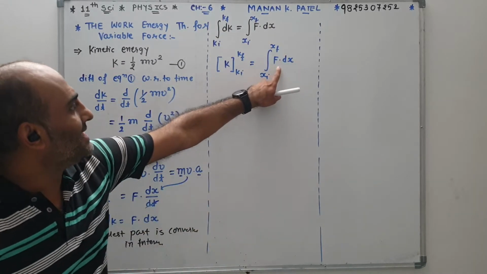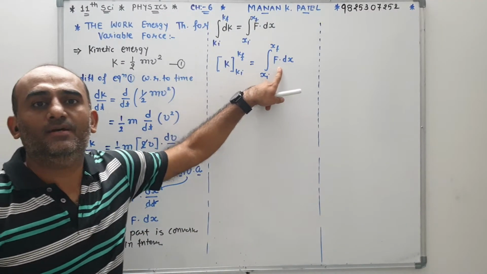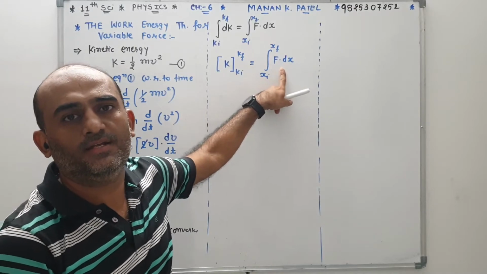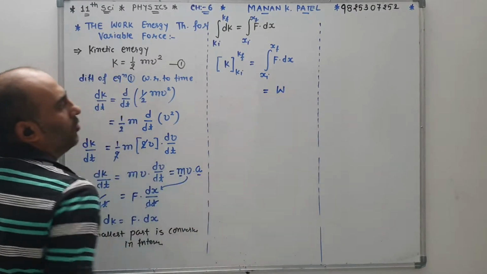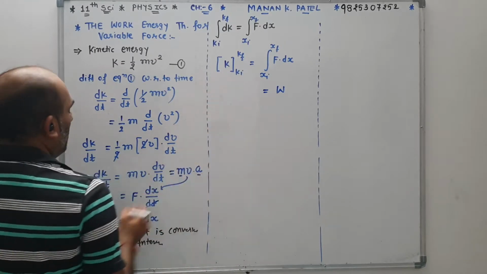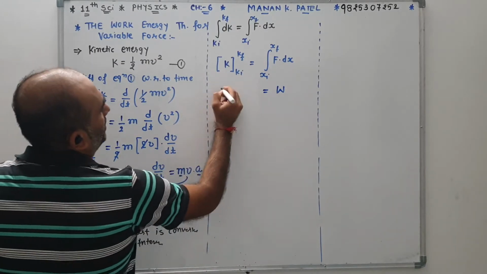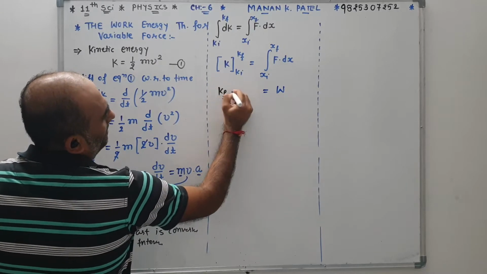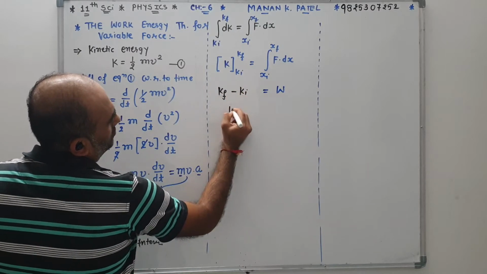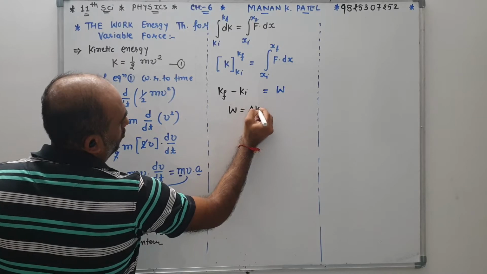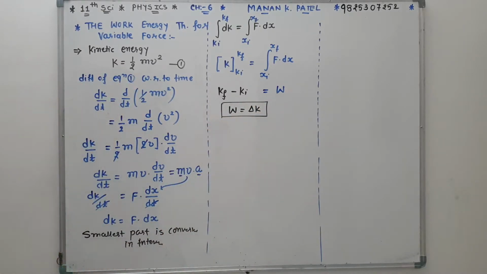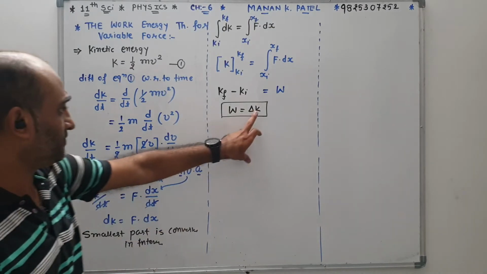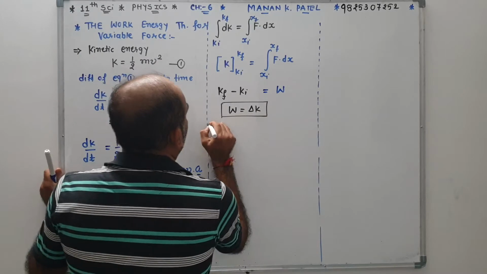You know from the last topic that in a variable condition, the integration of F dx is called work. Now put in the upper limit first: K final minus K initial. So we have proved W equal to delta K, that is, the change in kinetic energy is equal to the work.